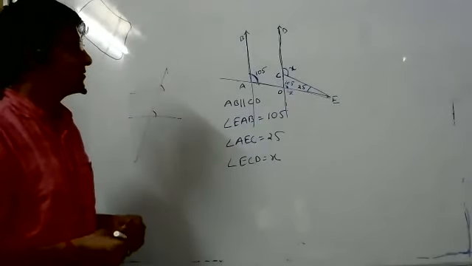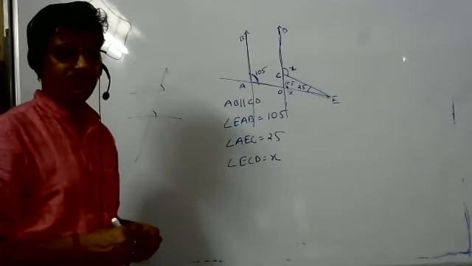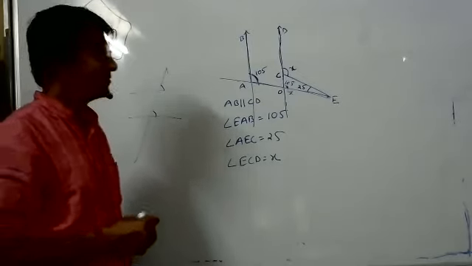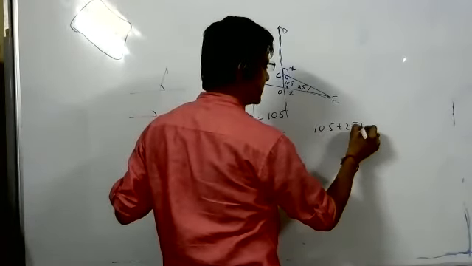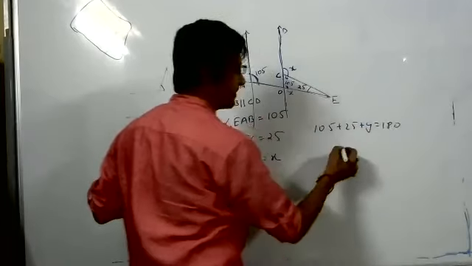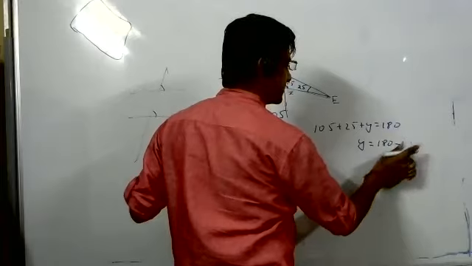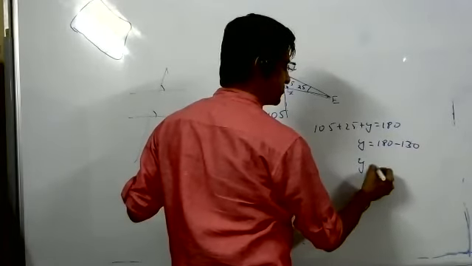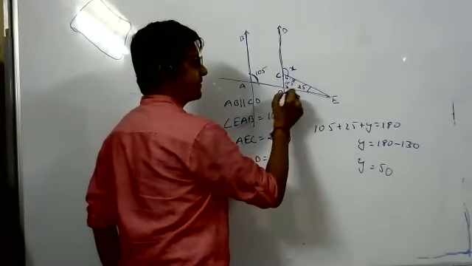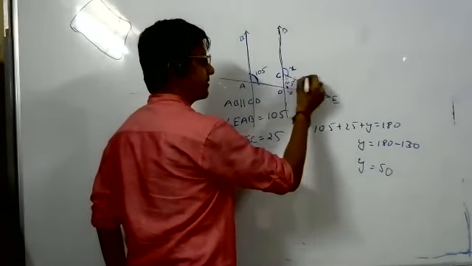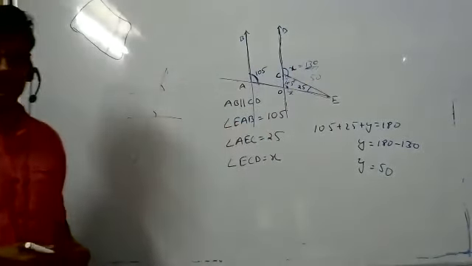105 plus 25. Then 105 plus 25 plus y equals 180 degrees. So y equals 180 minus 130. Y is equal to 50. So this is 50. Then 180 minus 50, which is x, equals 130. Yes, sir. That's the correct solution.